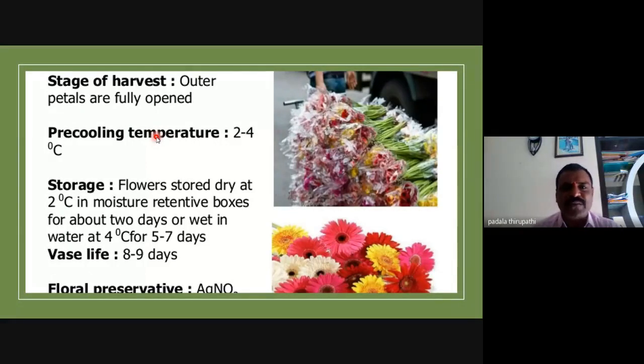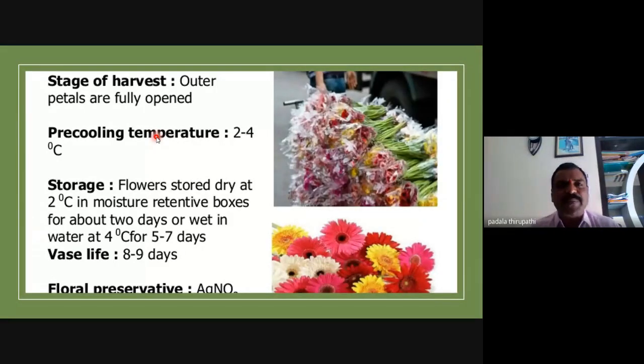Respond, Amma, respond. This flower you have observed in any functions, any festivals. Yes, sir. What is the flower? Gerbera flower, you know, gerbera. Okay, gerbera.